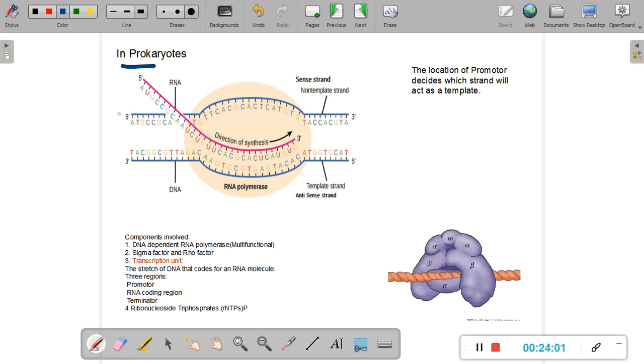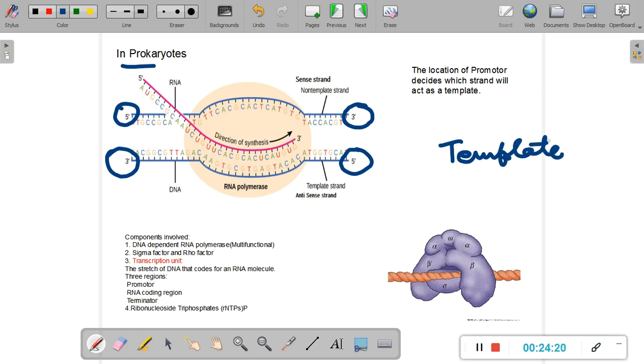This is one strand, the 5' to 3' strand, and here we have the anti-parallel complementary strand going in the opposite direction. We must remember that out of the two strands, only one will act as a template. The template is the strand which is used by the enzyme RNA polymerase.